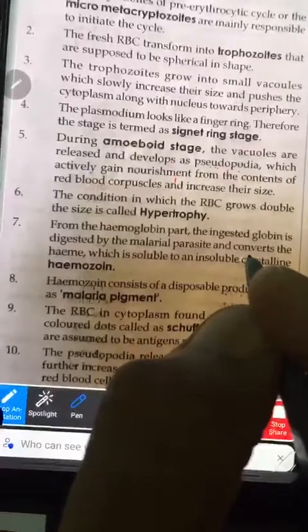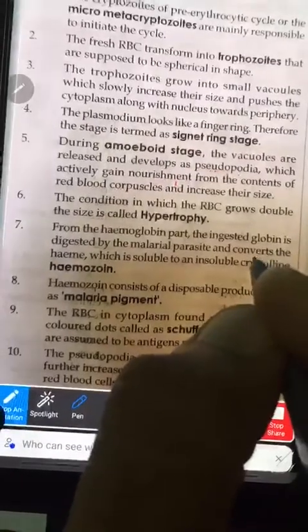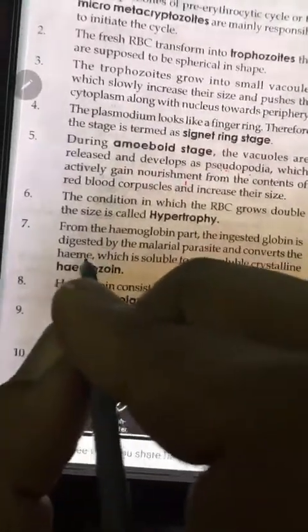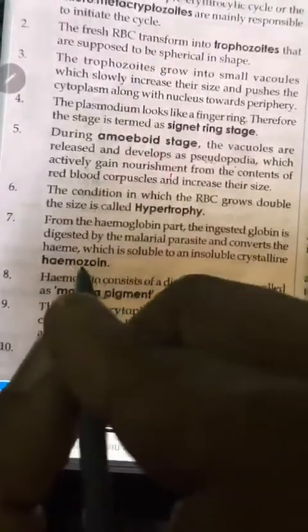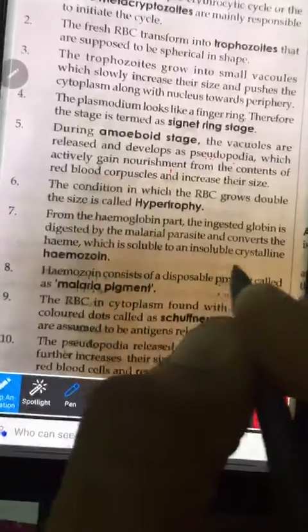Now they are converting hemoglobin, that globin protein, into heme. Heme is a red substance which is soluble, converted to an insoluble crystalline hemozoin.